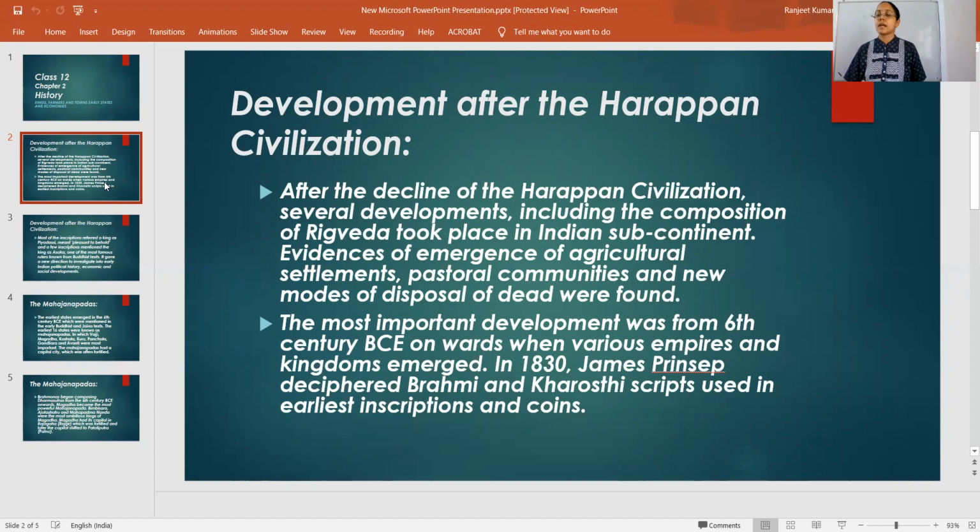In 1830, as mentioned in the slide, James Prinsep deciphered the Brahmi and Kharosthi scripts, and many inscriptions and coins were also found. So these were some of the developments which took place after the Harappan civilization.